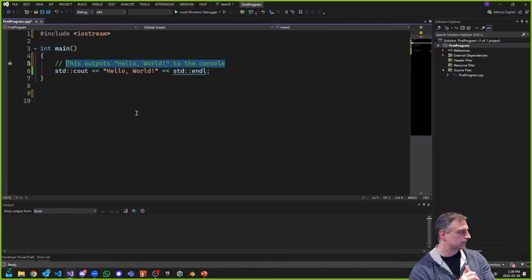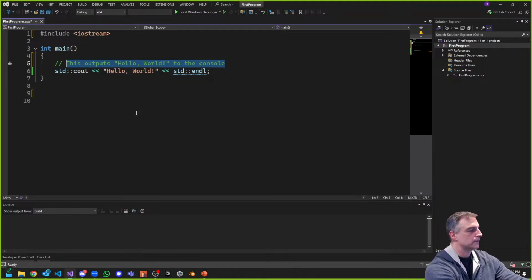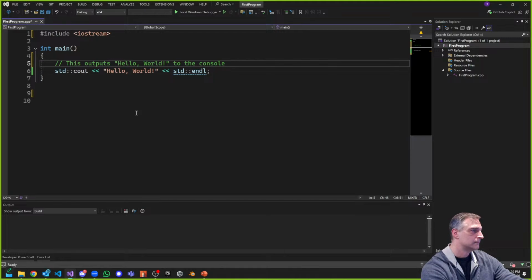If I was commenting this code specifically, yep. I would just cut out pretty much everything past output. Mm-hmm. I would just say this outputs to console. I would keep it nice and short. Just outputs to console. Okay. That's it. Because if you read it, you obviously know what it's outputting.